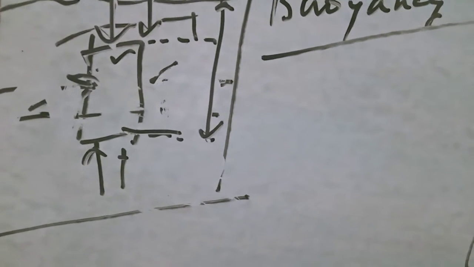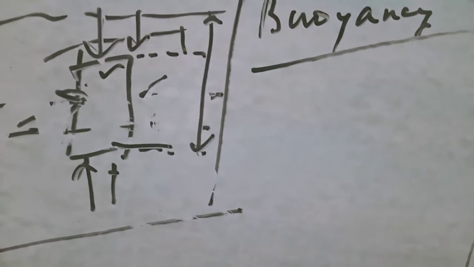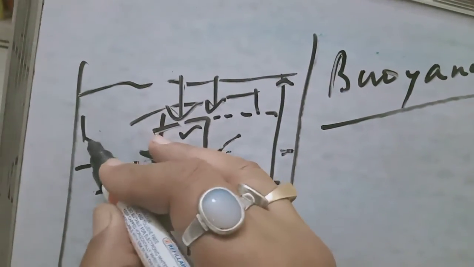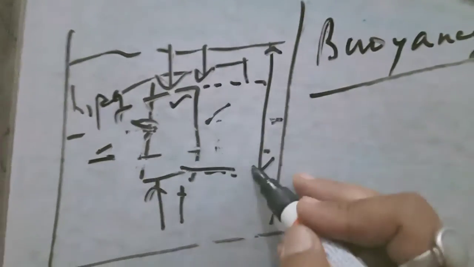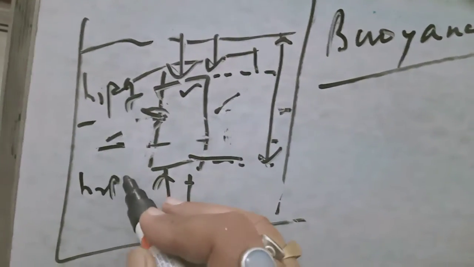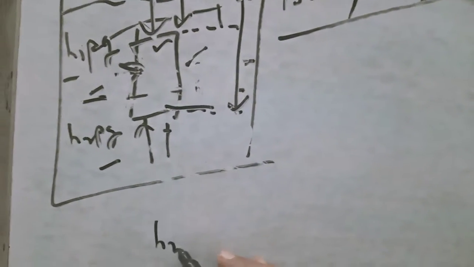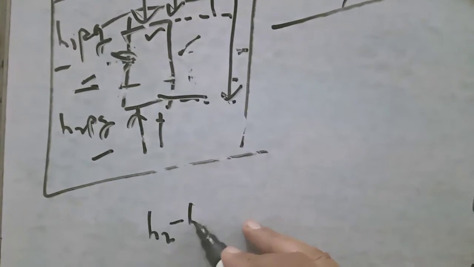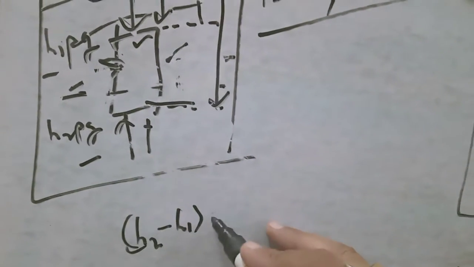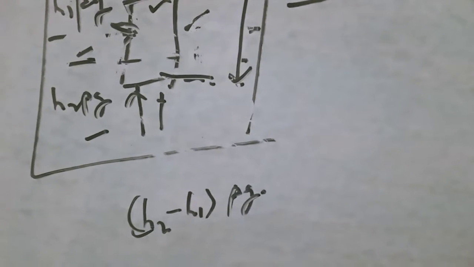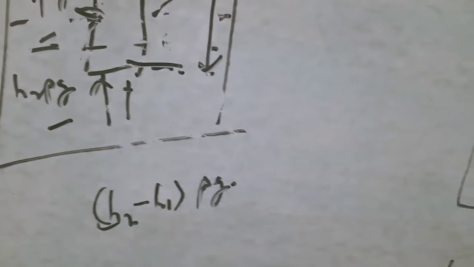We can prove it. Let us consider that the height of the upper surface is h1, then the pressure on the upper surface is h1 rho g, and if the height of the lower surface is h2, the pressure on the lower surface is h2 rho g. So what is the difference in pressure? The difference in pressure is h2 rho g minus h1 rho g. Now the upward thrust is greater than the downward thrust, hence what will be the resultant upward thrust on the block?